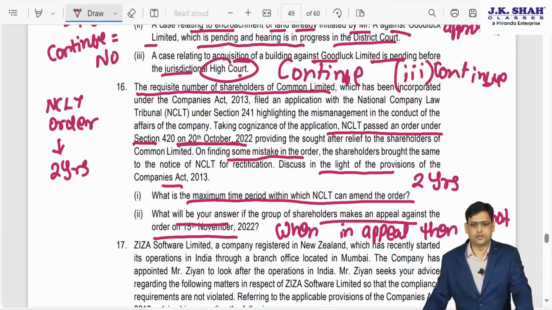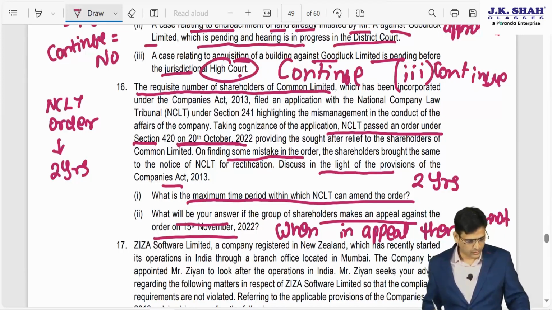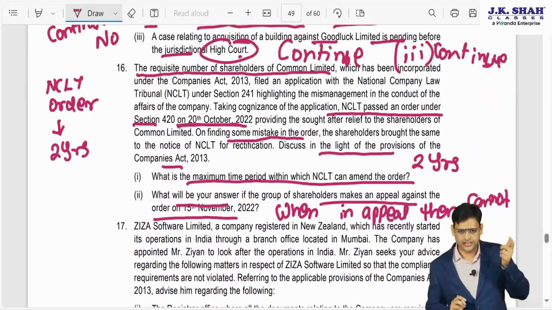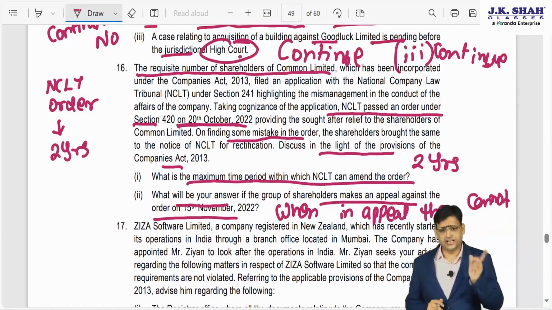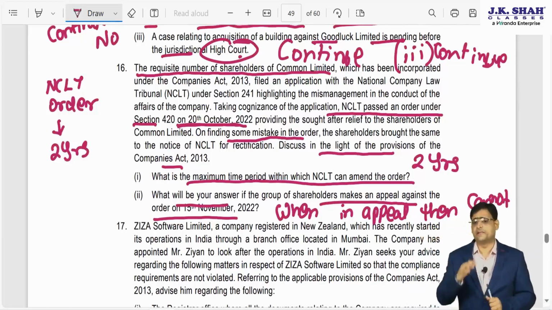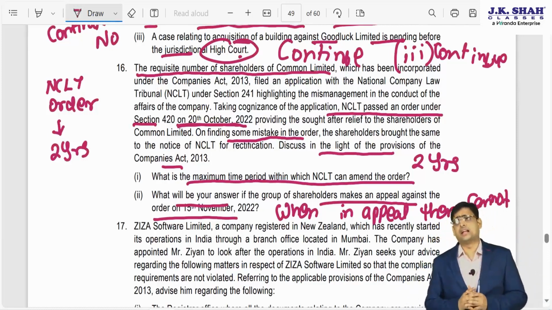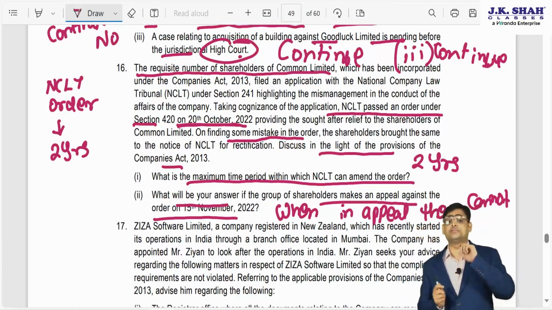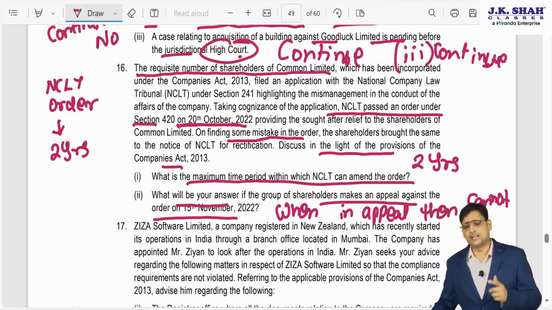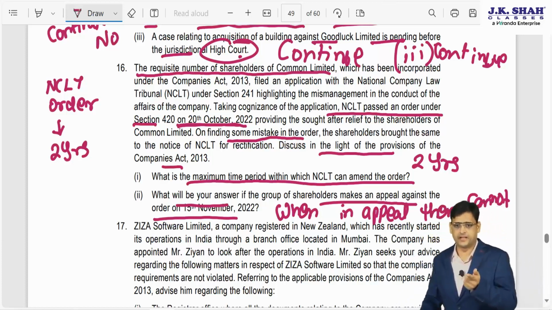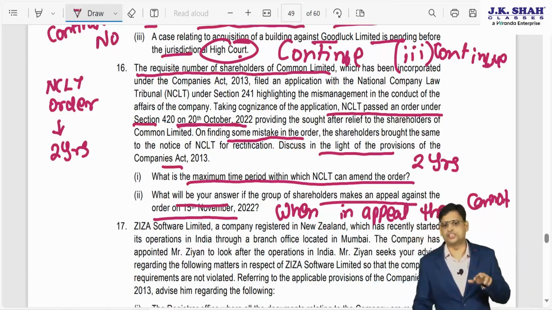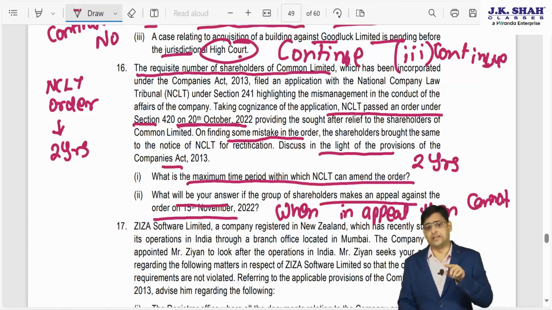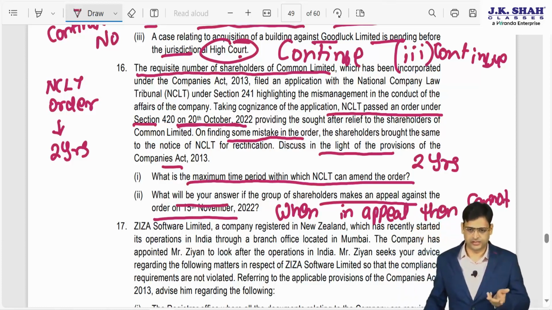Fine. I hope you all are comfortable. So now we'll move to the next question. So I hope you could reconnect this. This we have studied in the NCLT chapter. What we have studied is that if NCLT passes any order and subsequently NCLT suo motu or on an application observes that there is some apparent error in the order, then that order can be rectified, and the time limit for rectification of the order is 2 years. So it can be rectified within 2 years, but if it is under an appeal, then rectification is not possible. So this is what we have studied.